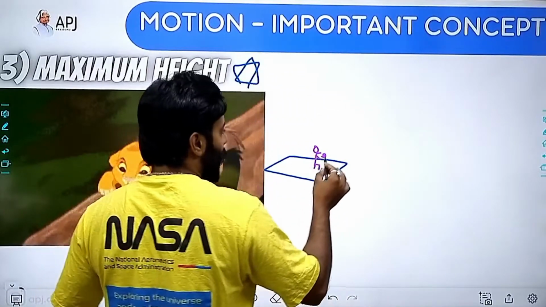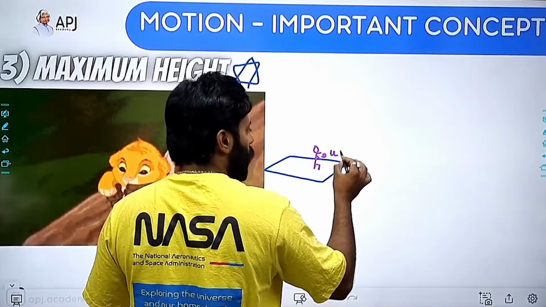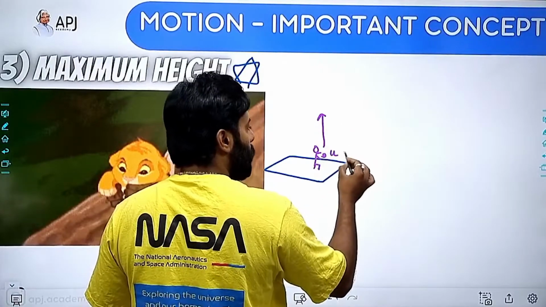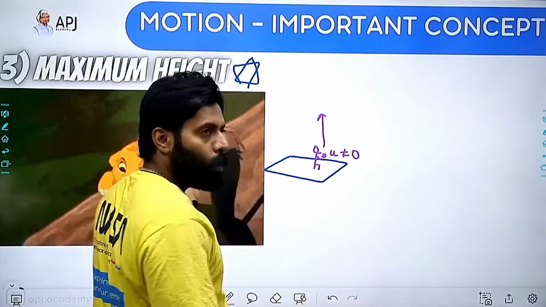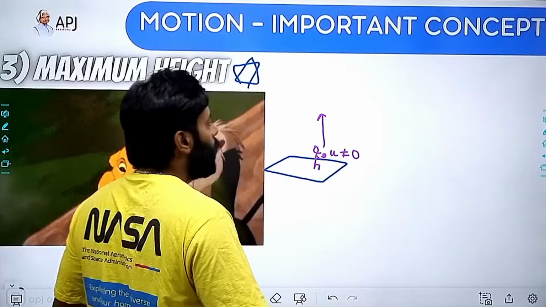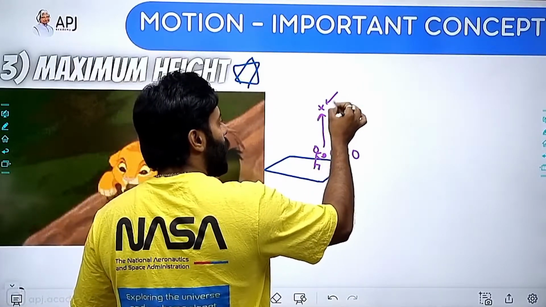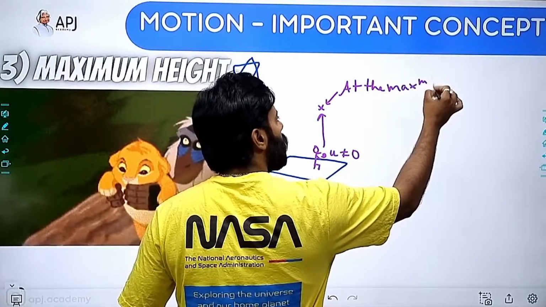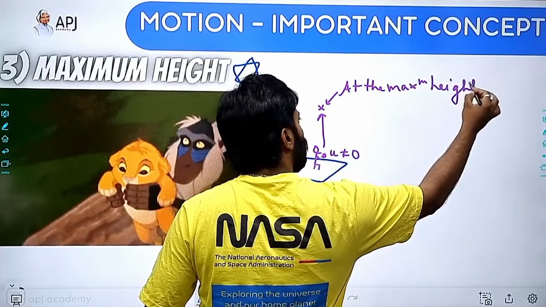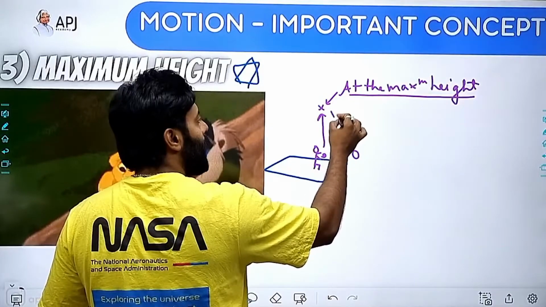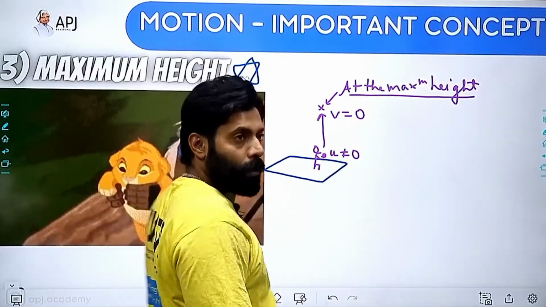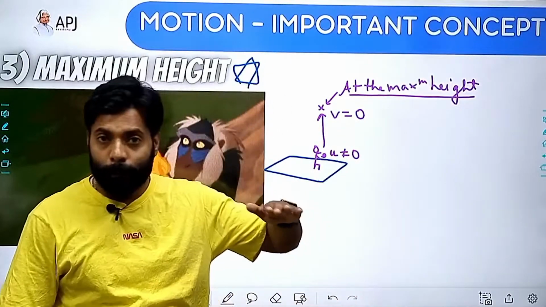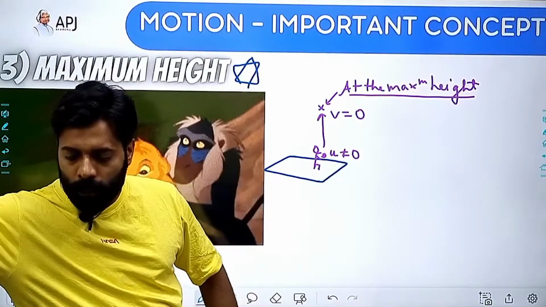So initial velocity must not be equal to 0 if I am going to make this ball go up. But I know that at the maximum height, the final velocity must be 0. That ball must be stopped at the final point, right?